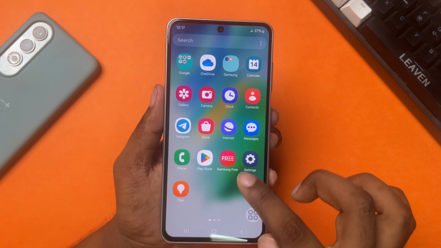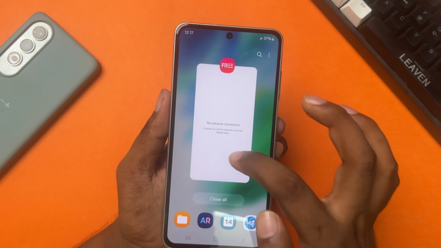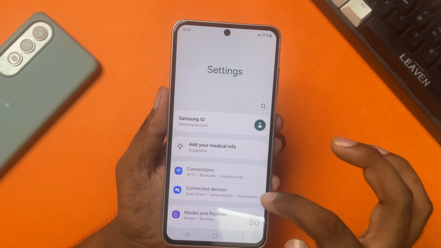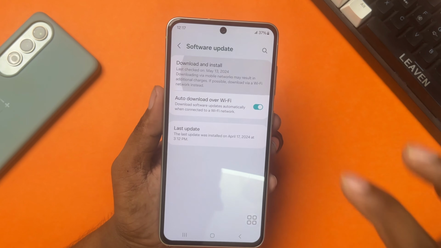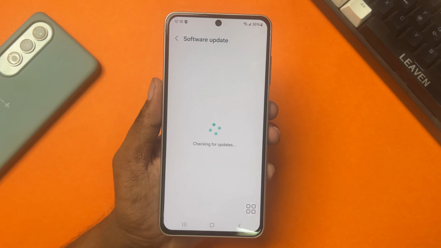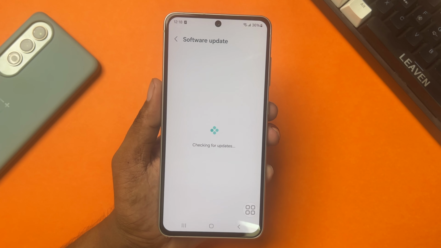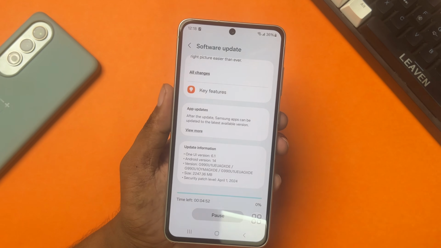If not, you might need to update your software. Go to Settings, scroll down and tap on Software Update. Now, tap on Download and Install. After that, follow the on-screen instructions to complete the software update.